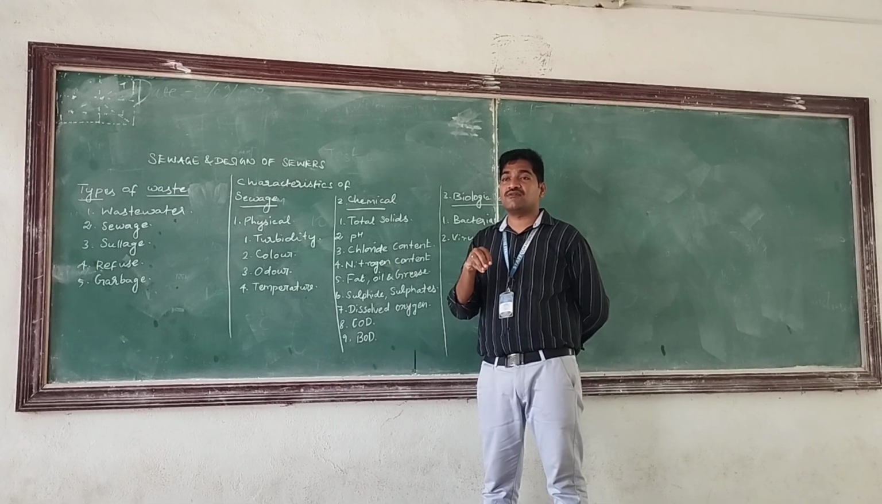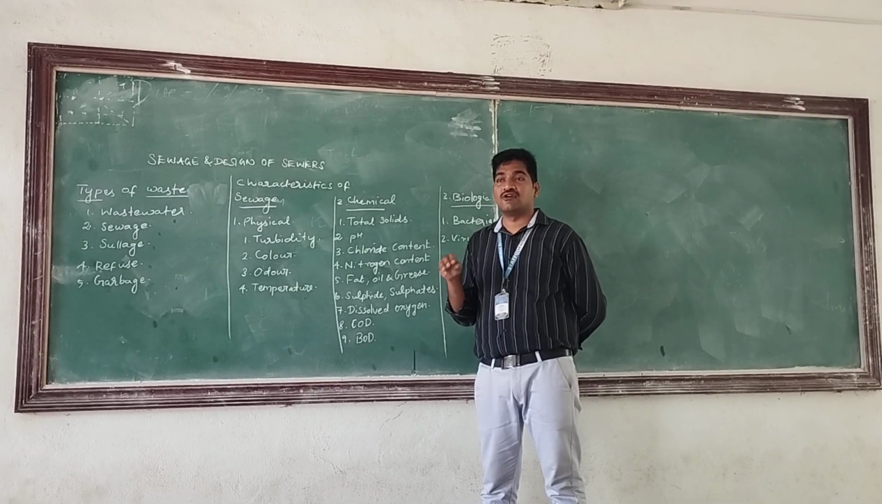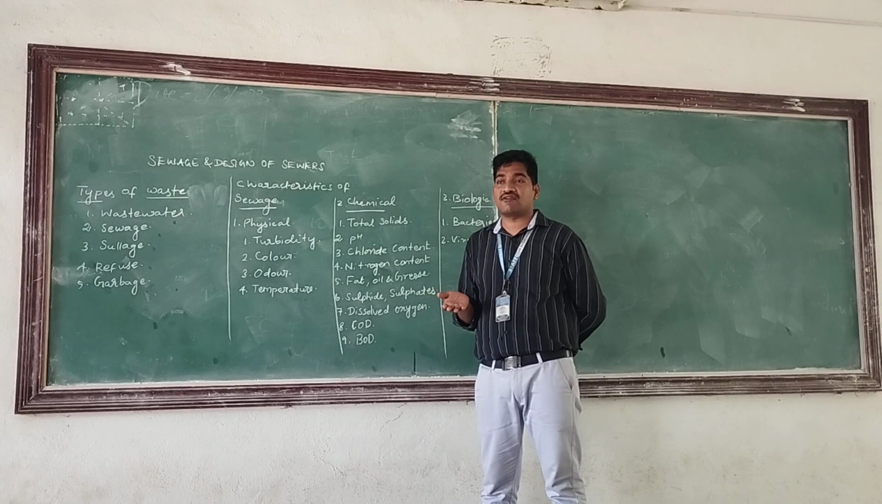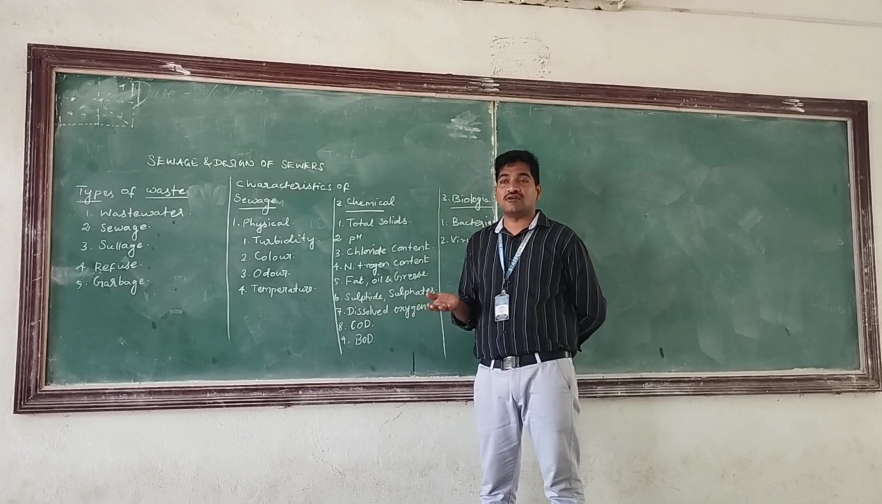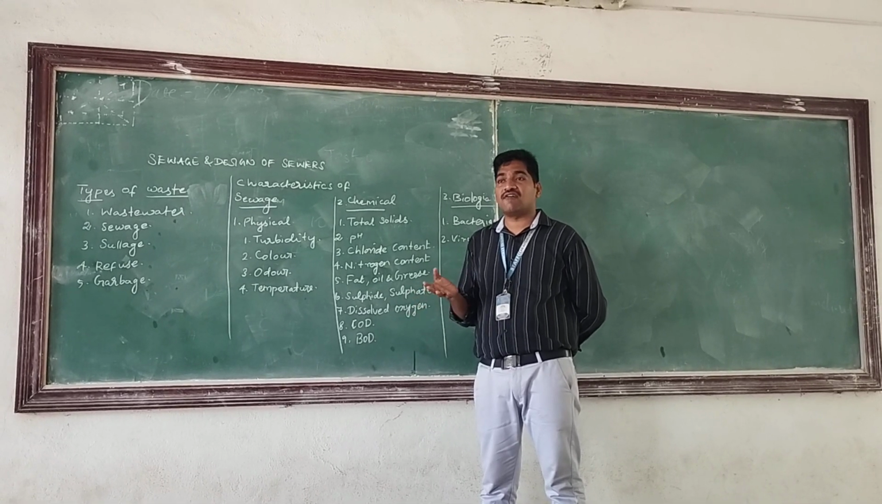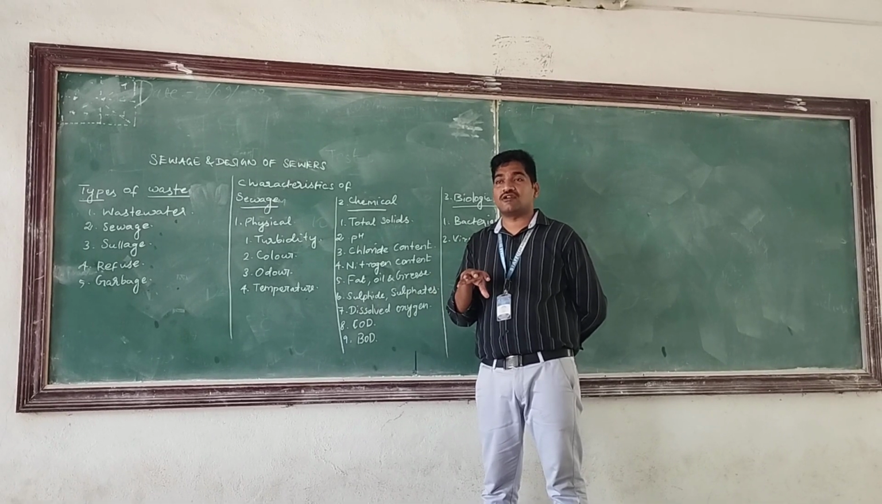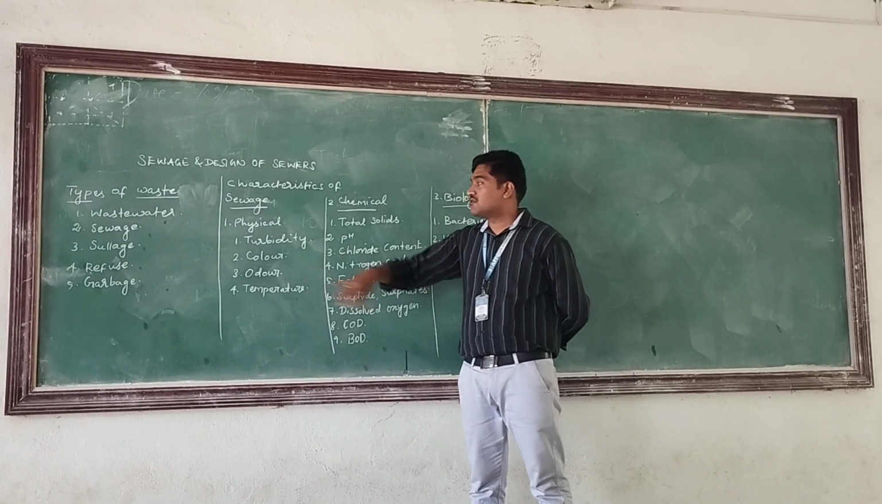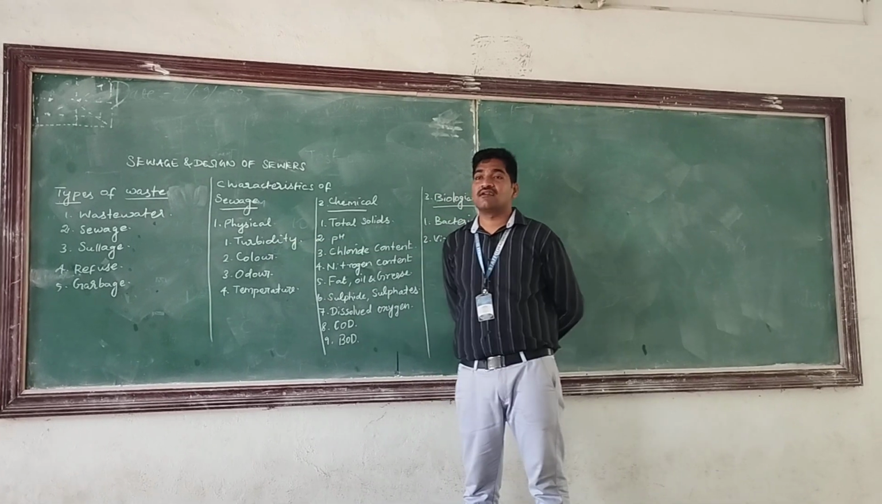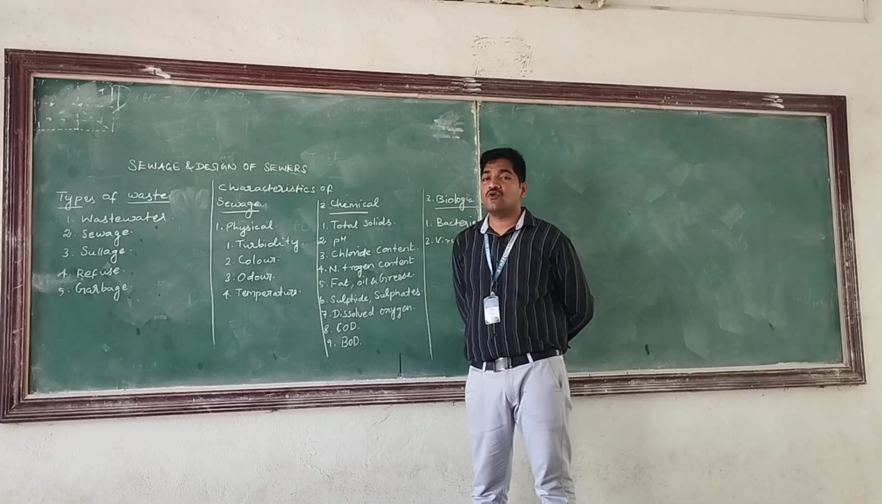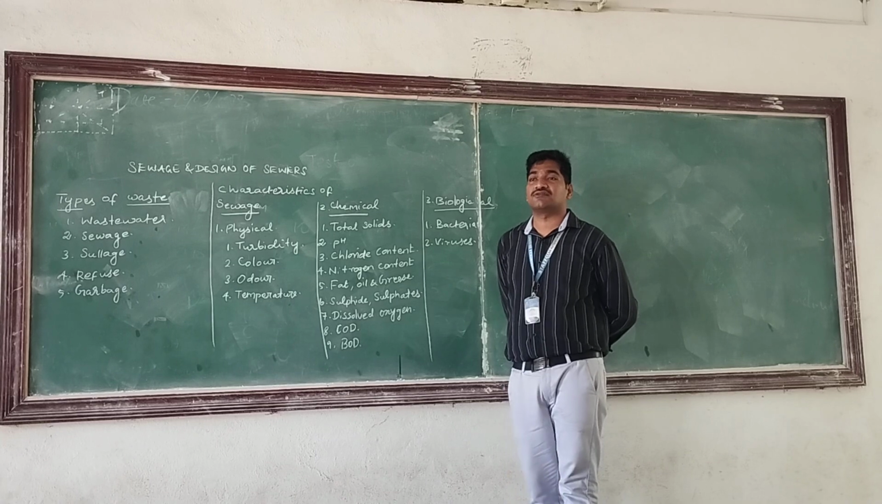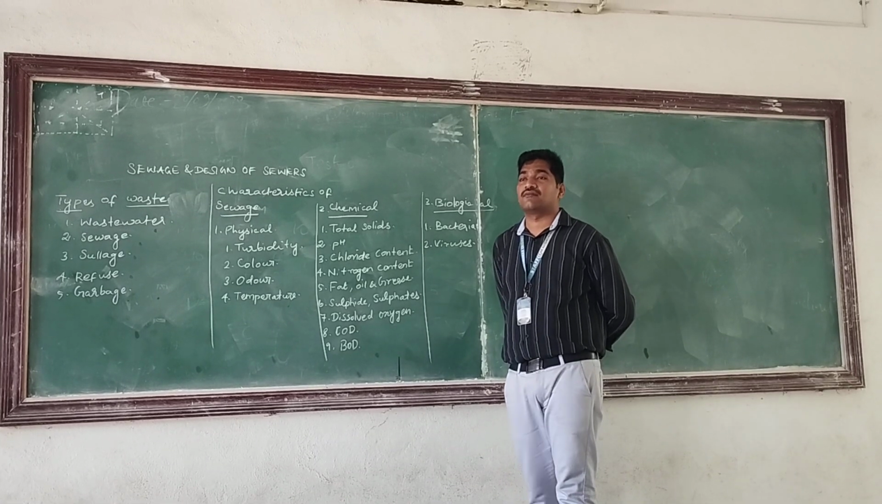For example, we are using water for kitchen purposes. So after using, we are doing vessel washing or we are bathing. So after that, chemicals will be added to the water, and then the color of the water will change. So sewage is always turbid in nature. So how to measure the turbidity of the sewage?